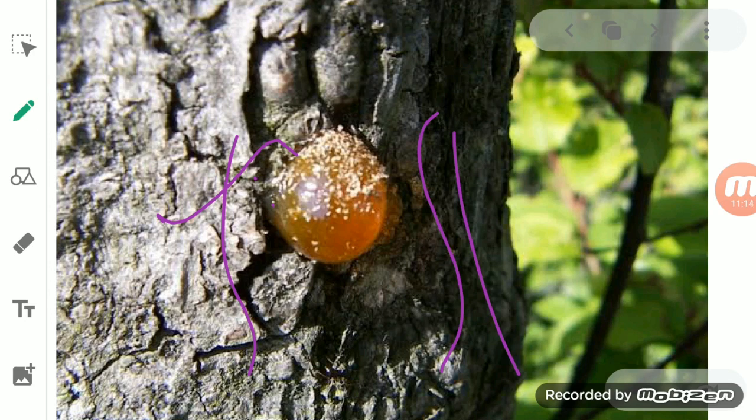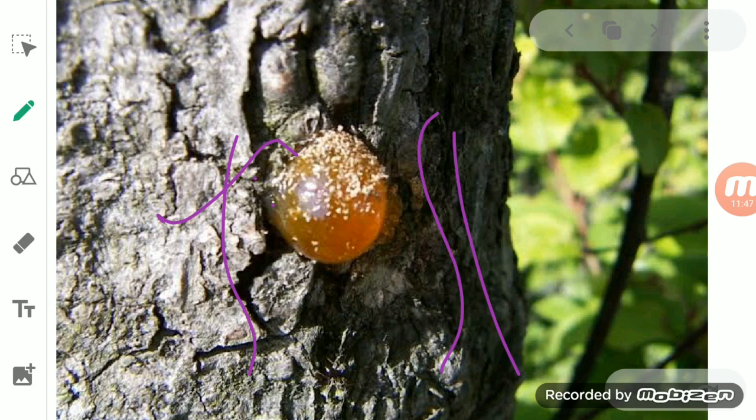So it gets rid of waste by shedding of leaves, by peeling of bark and falling of fruits. There are some plants that remove their waste product as a secretion. Secretion is a substance which is released by the plant. So that releasing of a substance from the plant, we say that it is a kind of waste product.